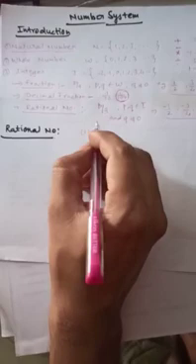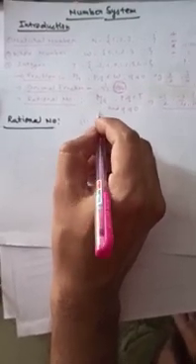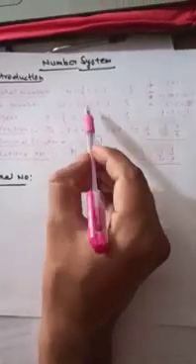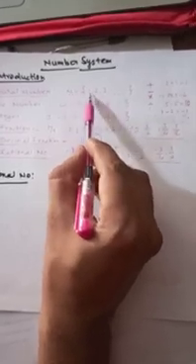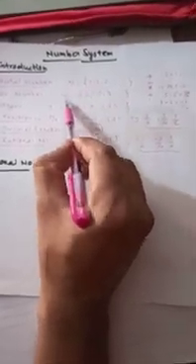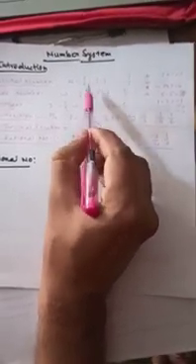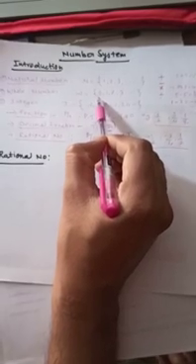As I said, every whole number is a natural number. Is it true or not? Every whole number is not a natural number. This is the false statement. Why? As we know, natural numbers start from 1, but whole numbers start from 0. So 0 is not a natural number. So this statement is false.